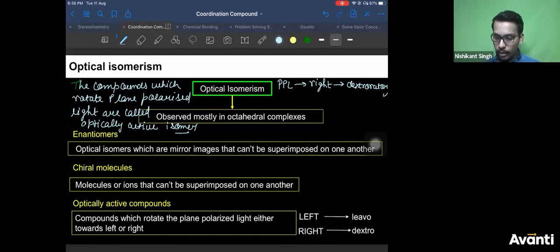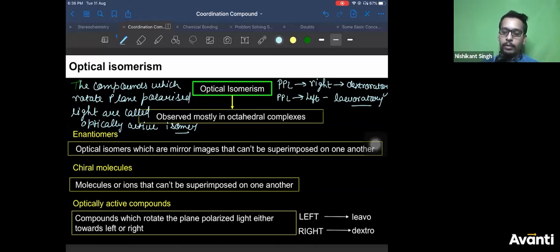Shreya, what are you doing? If plane polarized light is rotated towards left, L for left, L for levorotatory. Okay? L for left, L for levorotatory. So these are the two conditions.